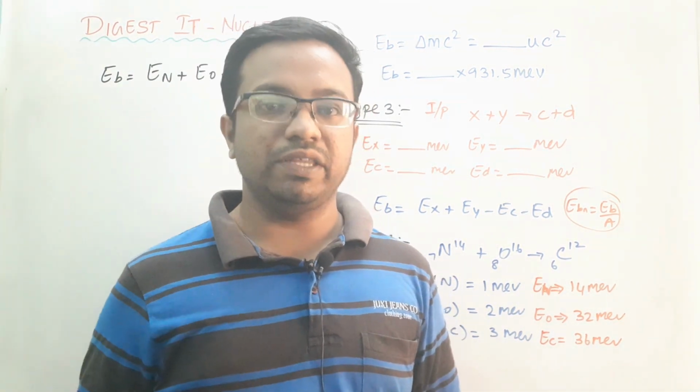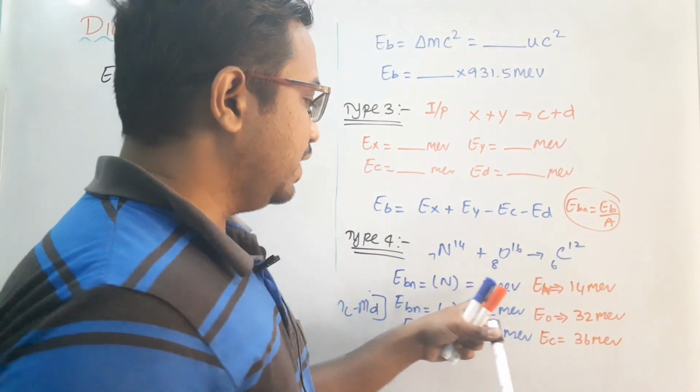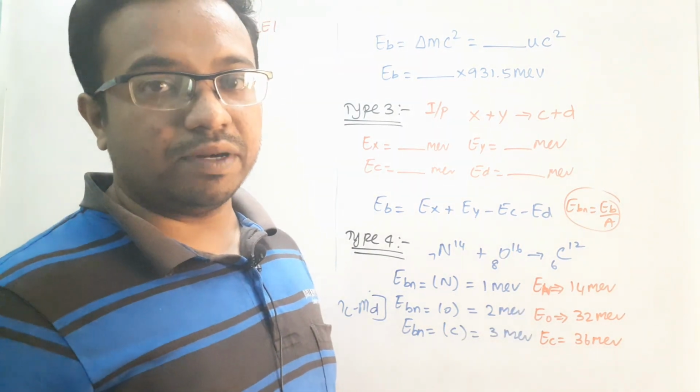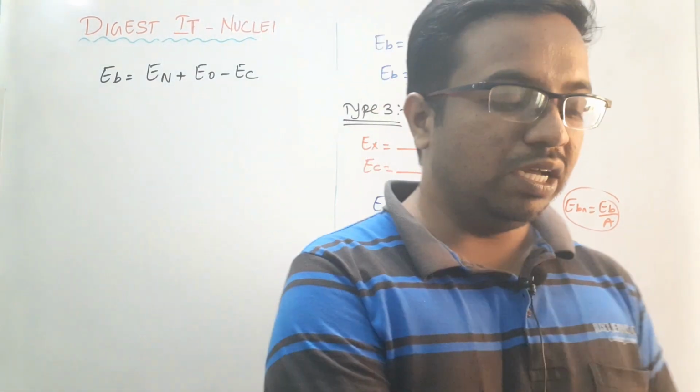No need to multiply with 931.5 MeV. The energies and binding energy per nucleon are given, so from this we can use our binding energy concept. So that's all about the first half of our chapter.